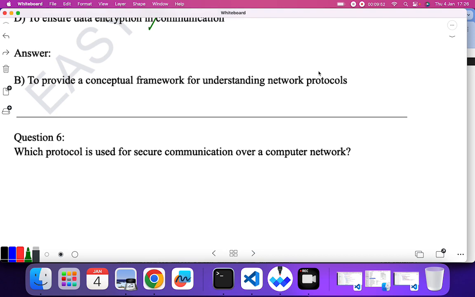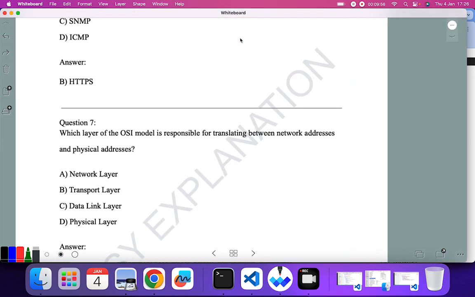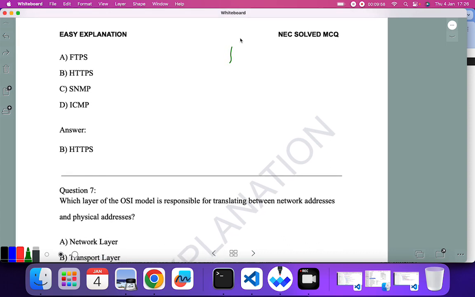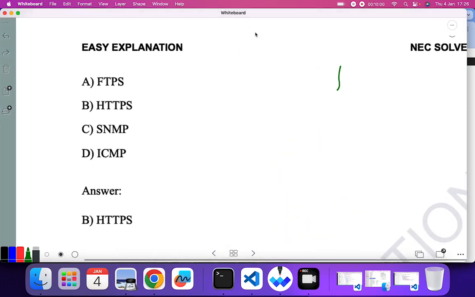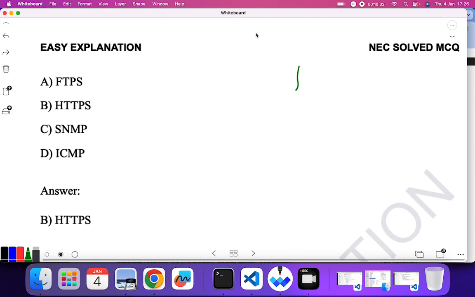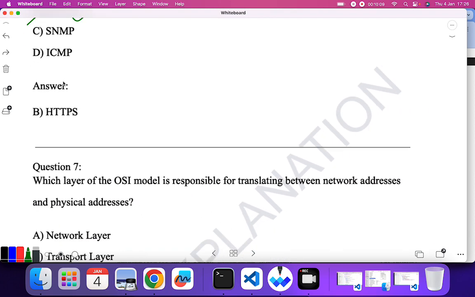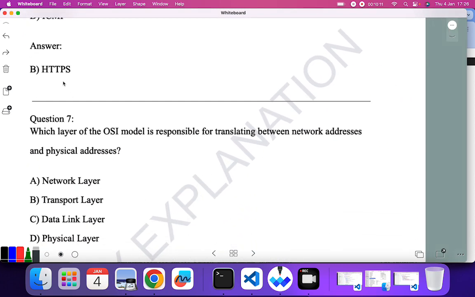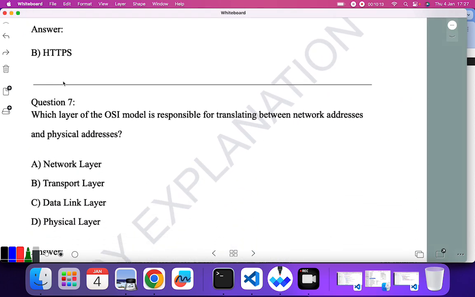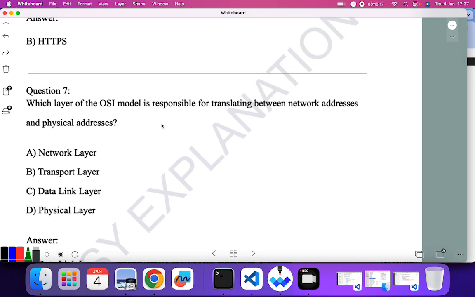Which protocol is used to secure communication over a computer network? Secure communication. Over a network, secure communication is done by hypertext transfer protocol secure, that is HTTPS. So HTTPS is the correct answer. Which layer of OSI model is responsible for translating between network address and physical address? Network address and physical address.